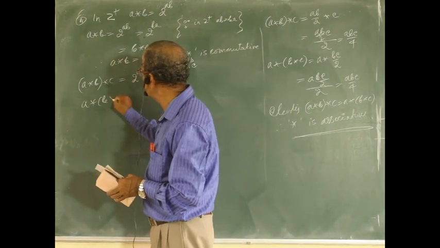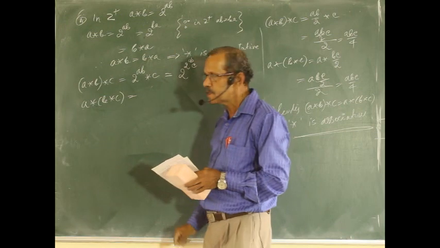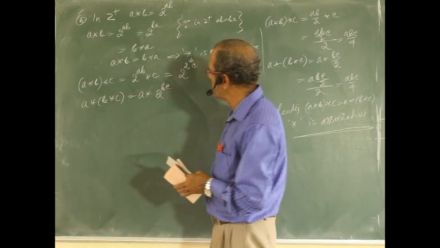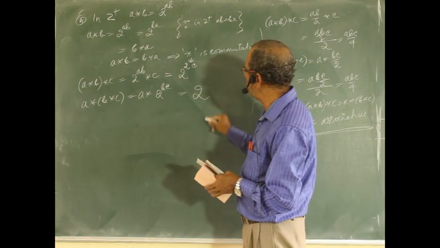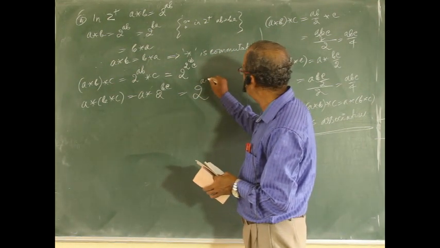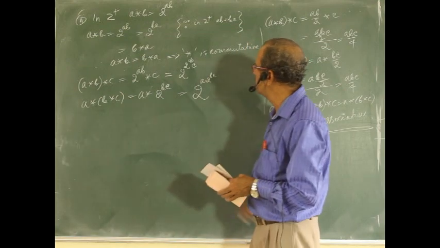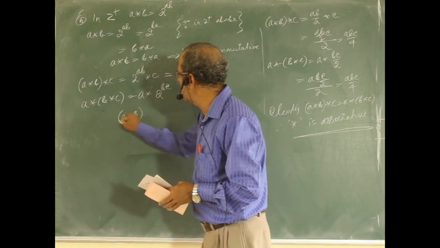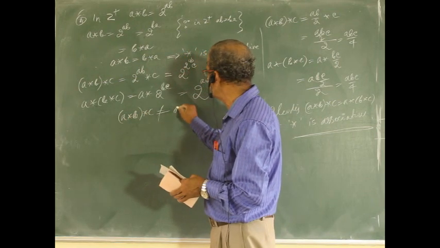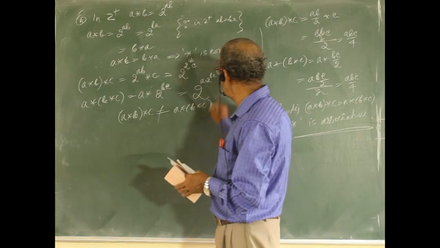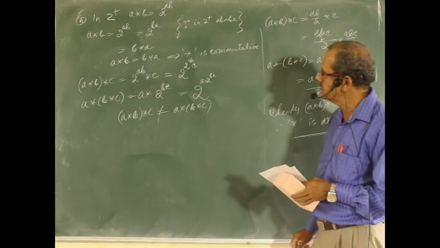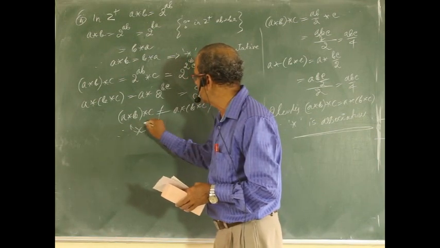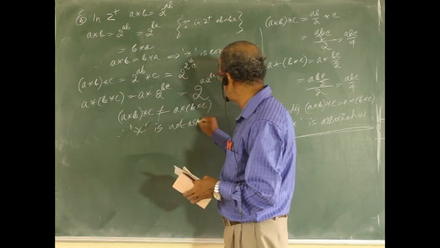Next, find out this. a*(2 to the power bc), or 2 to the power a times 2 to the power bc. But remember, these two are not equal. (a*b)*c is not equal to a*(b*c). Therefore, star is not associative.